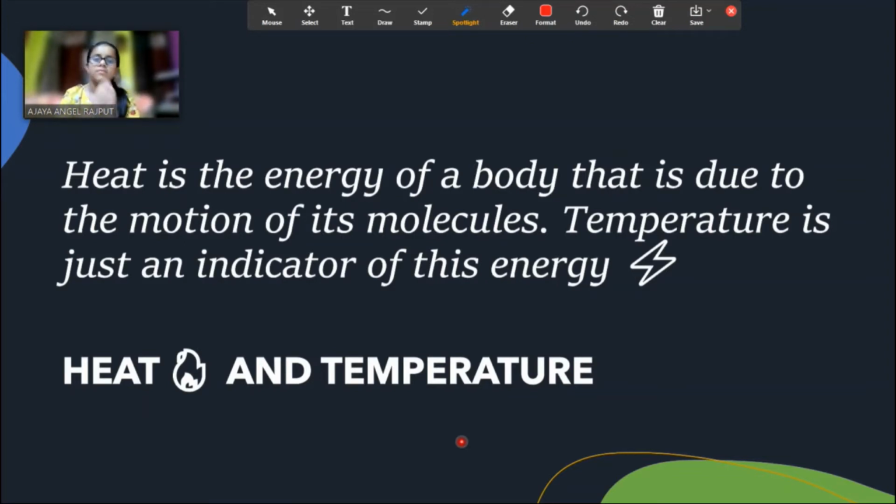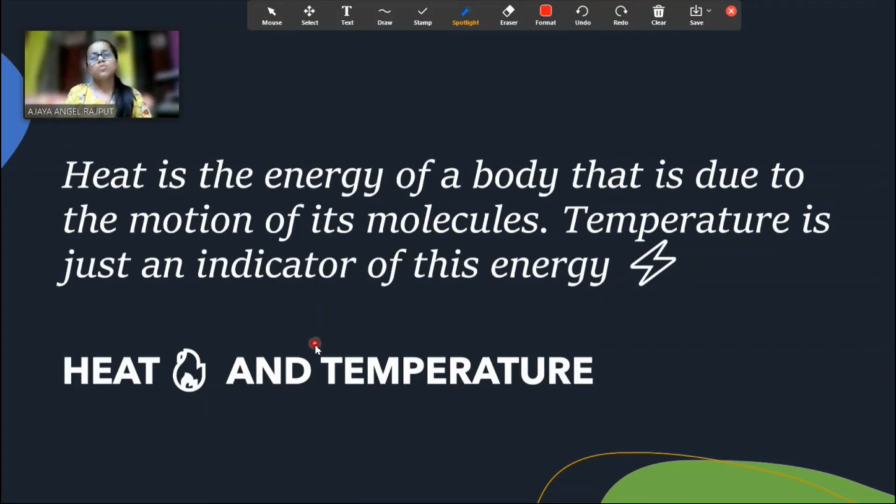So temperature is just an indicator of this energy, the heat energy. If we measure temperature, then we get to know how heated our body is. So this is the relationship between heat and temperature.